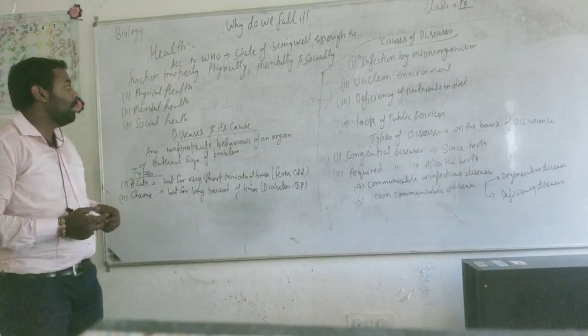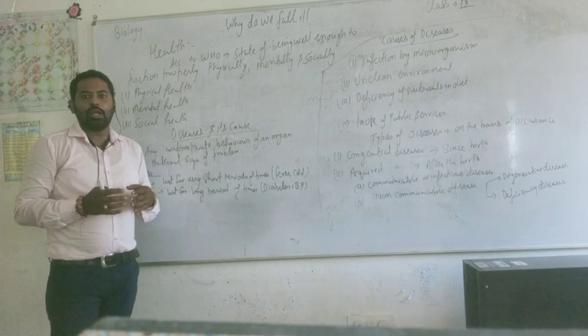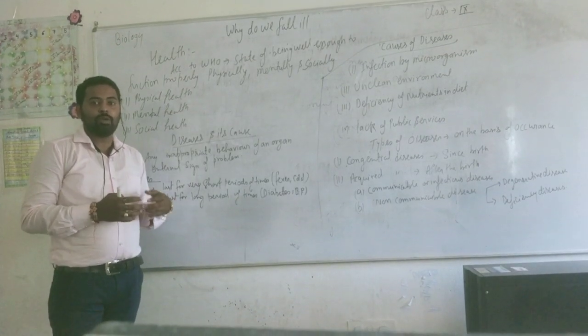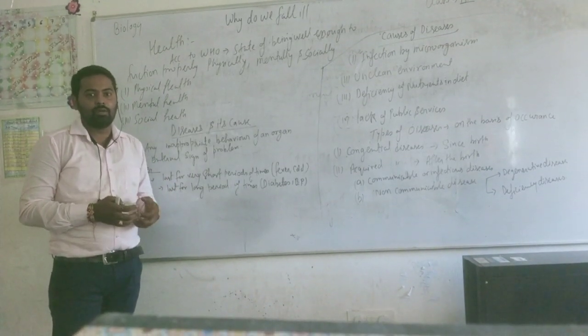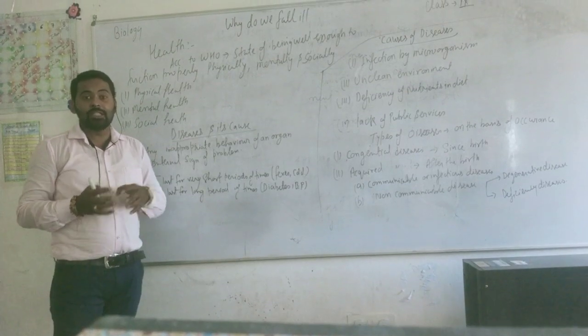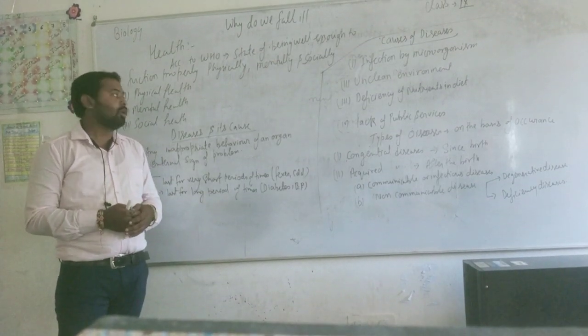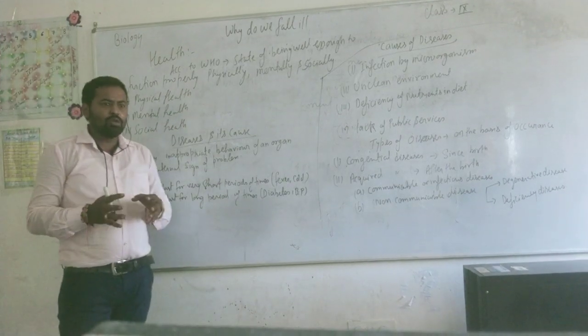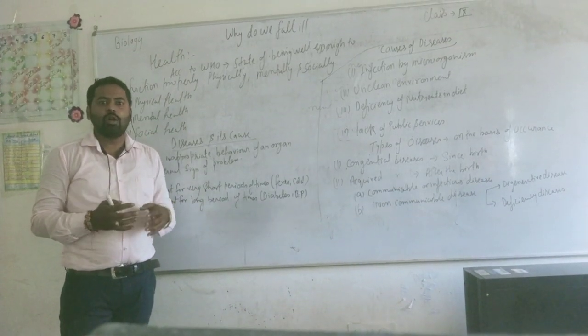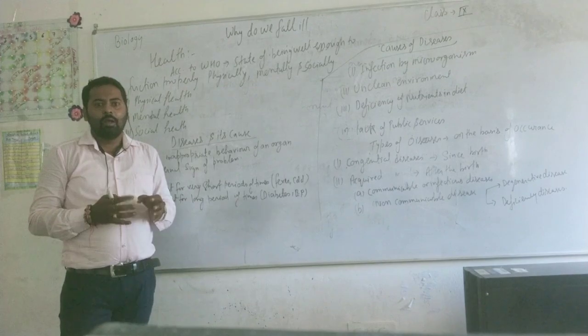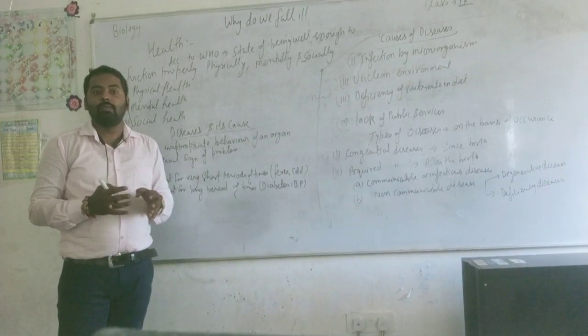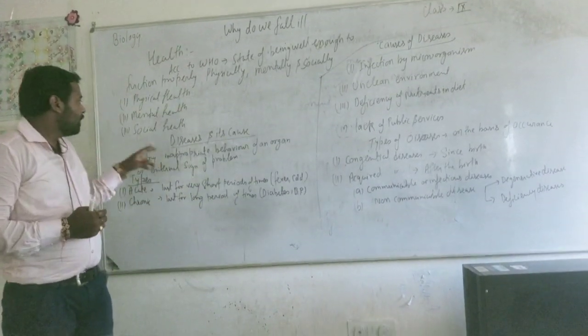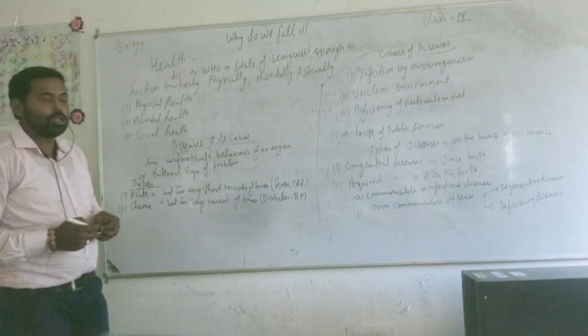And the second one is mental health. If a person cannot show good behavior in front of others in society, it means he is suffering from some kind of mental disorder. That kind of person is known as mentally sick. But as you know, every person has some kind of stress on their body, and at present no one is completely mentally fit.